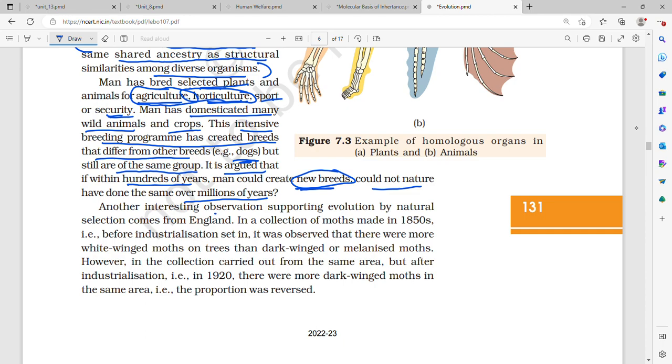Another interesting observation supporting evolution by natural selection comes from England, in a collection of moths made in 1850. In the case study of natural selection, in 1850, before industrialization set in, it was observed that there were more white-winged moths.